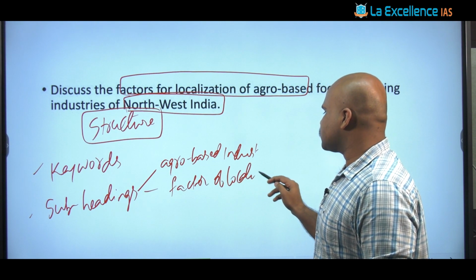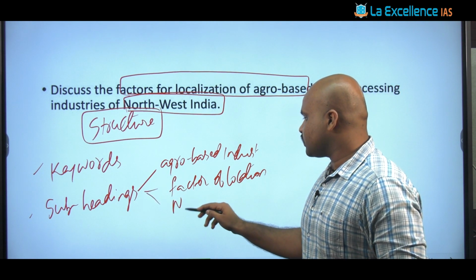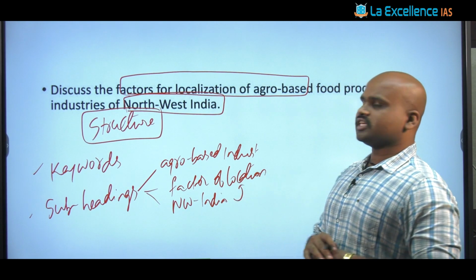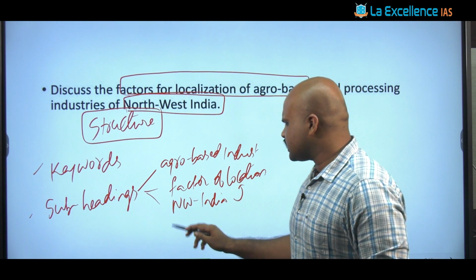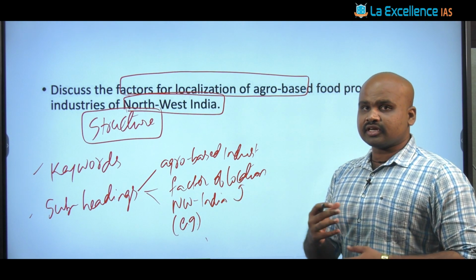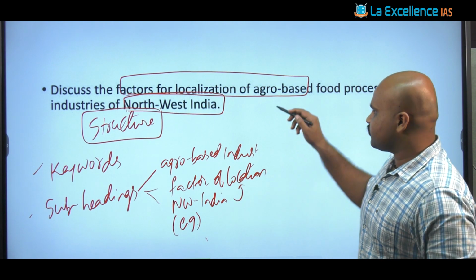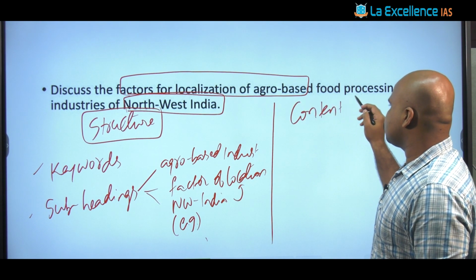Once we discuss the factors of location with respect to these agro-based industries, why is northwestern India, or how is northwestern India favoring these factors of location? Then maybe certain examples, certain agro-based industry clusters can be given. So this is the first aspect. Now let us see the content element of this particular question.